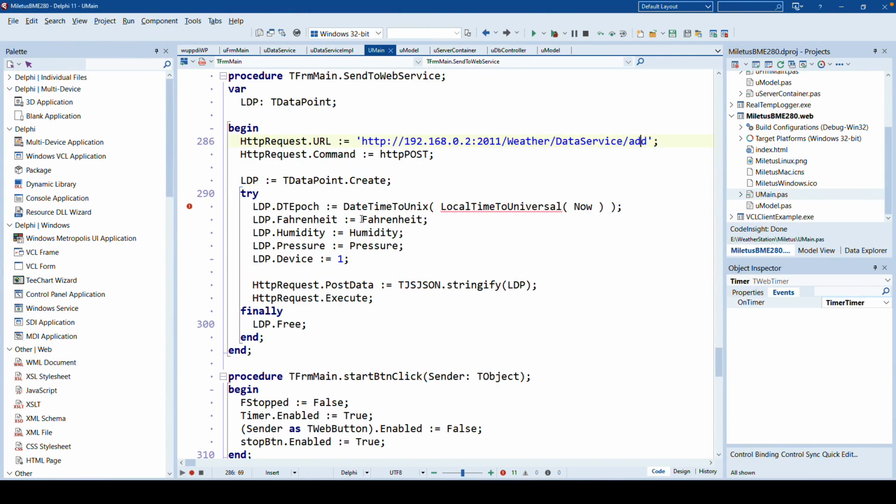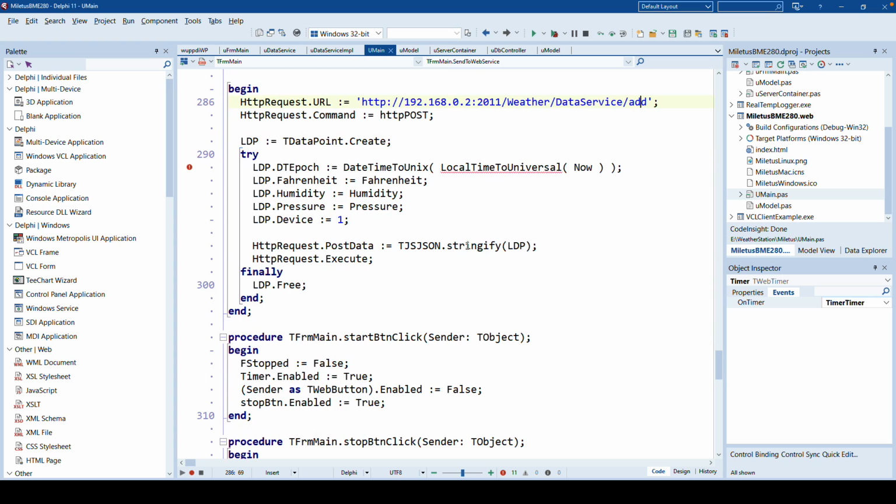And TMS Web Core makes that quite easy. I can create a TDataPoint instance, and then I can use the TJSJSON.stringify command in order to get the JSON of that object, and set it to the post data of the request. I call Execute. I won't wait for the result. I simply send it. The request, of course, gives some sort of response. Where do you find that?